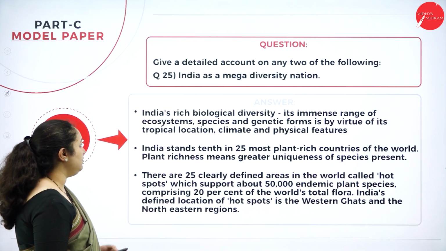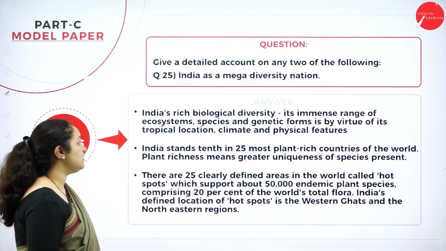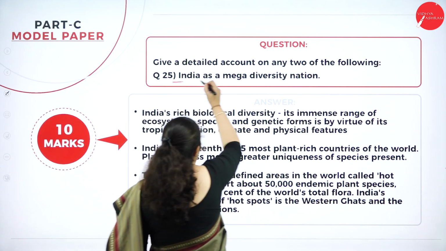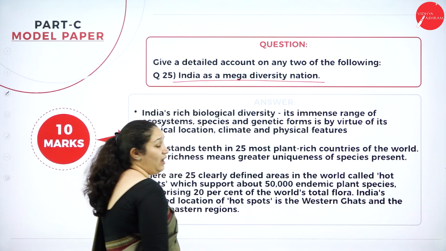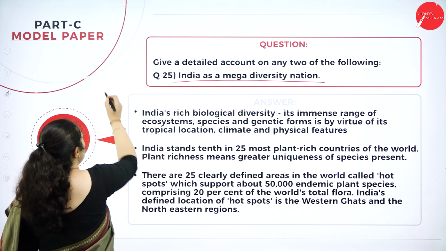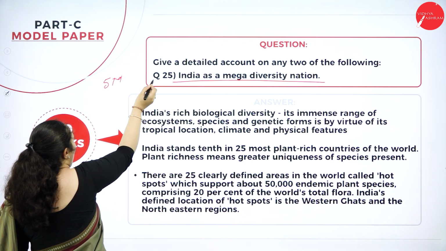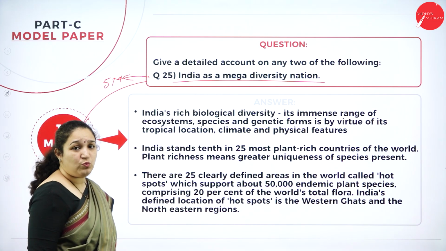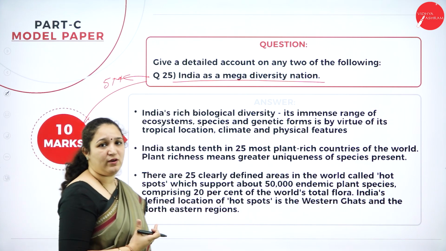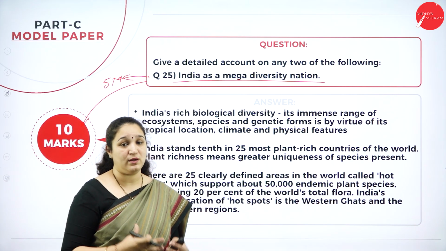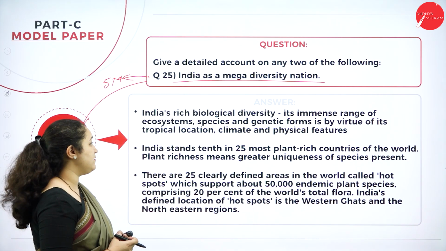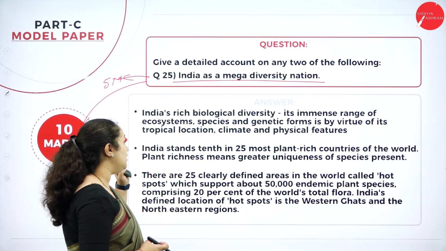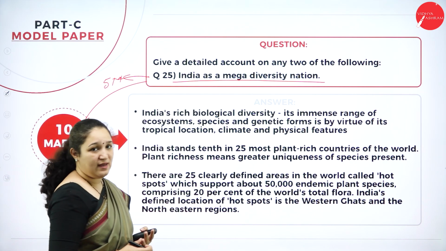The last question is about India as a mega diversity nation. Again, this question can be asked as a 5 marker or a 10 marker. Either one can be asked. But what are the points we are looking for, which are very important? Why is India called a mega diversity nation? India is rich in biological diversity.